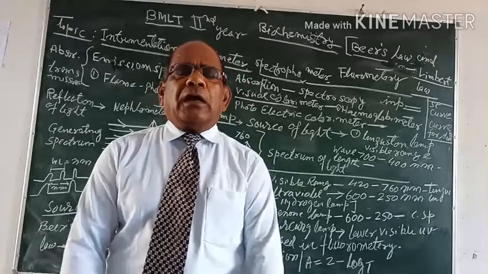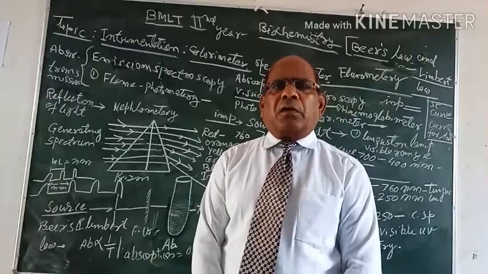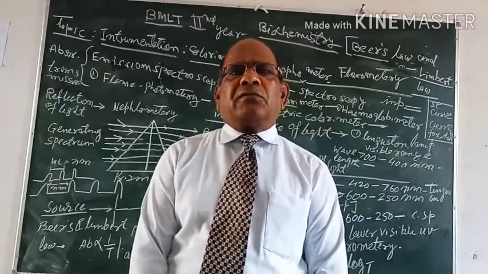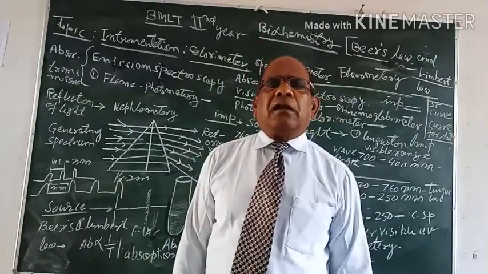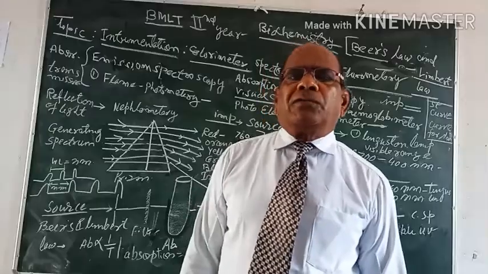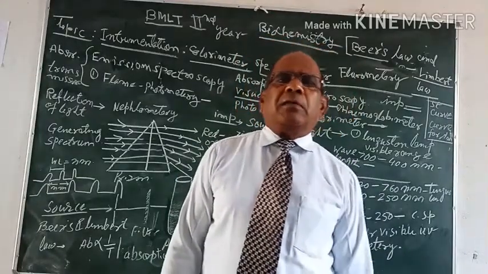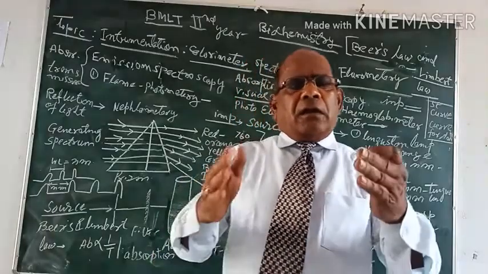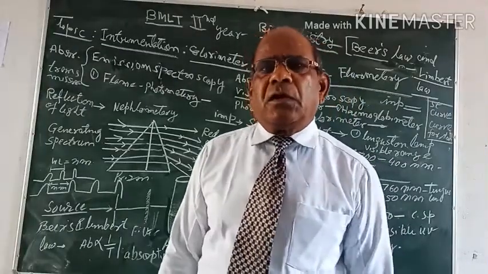As you know, in colorimetric estimation, color is important. Say, for example, we are going to estimate blood sugar colorimetrically. In the procedure we adopt, ultimately the end product will give a transparent colored solution.